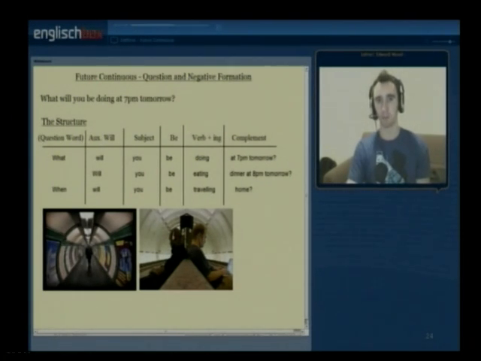Okay, so we've looked at the use and the structure. What about question formation in the future continuous? Let's take our question as an example. What will you be doing at 7 p.m. tomorrow? And the structure, again, begins with the question word in an open question. The question word, auxiliary, subject, be the verb with ing and the complement. Likewise, in the third example, when will you be traveling home? Exactly the same structure.